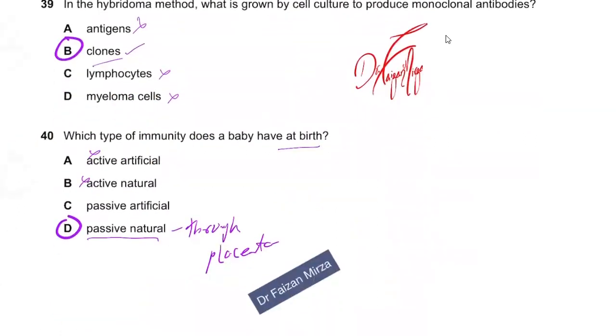Okay. What type of immunity does a baby have at birth? Active, artificial? No. It's neither active nor artificial. Active, natural? It is natural but not active. Passive, artificial? It is passive but not artificial. Passive, natural? Yes, it is immunity passed through the placenta.